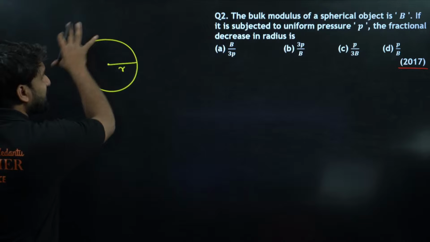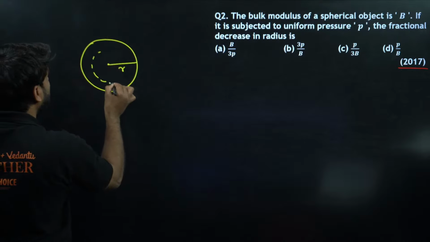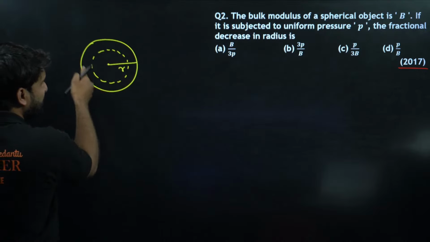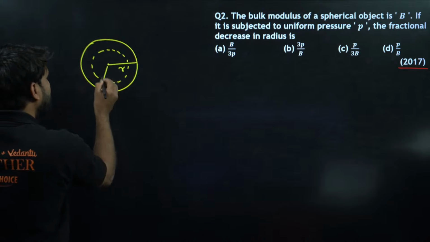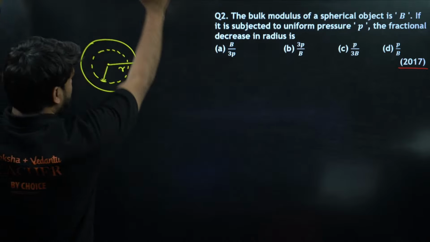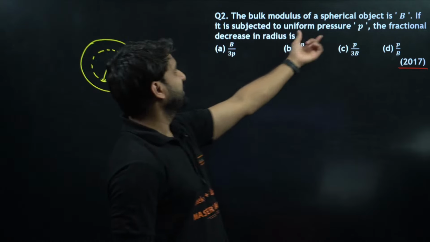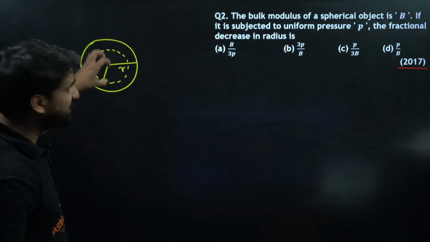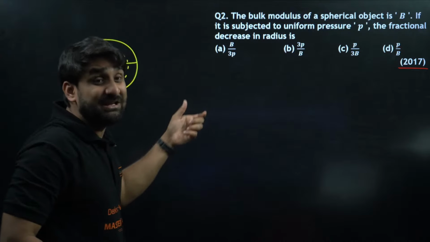After pressing, the sphere will look like this. Now the sphere has reshaped, and the shape has become smaller. It means the radius has decreased, and we have to find out the fractional decrease in radius.